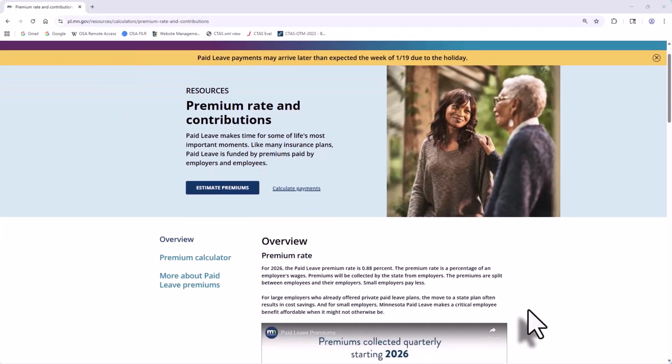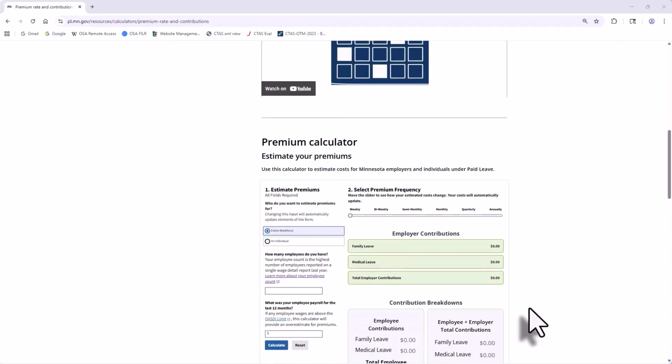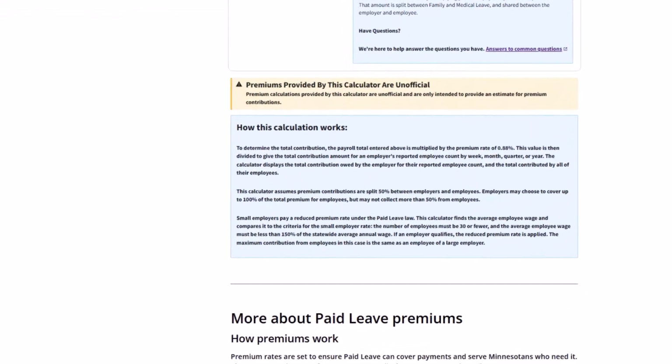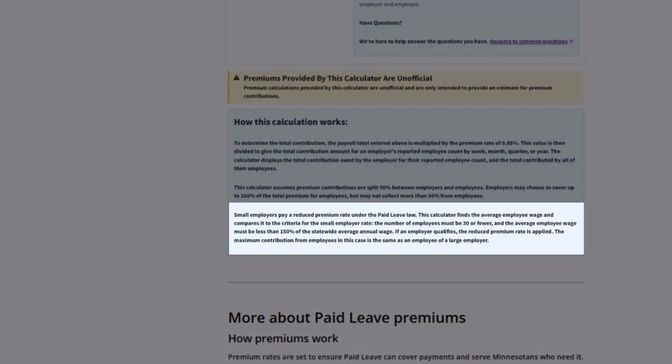If we scroll to the bottom of this page and look at how this calculation works, small employers pay a reduced premium rate under the paid leave law. This calculator finds the average employee's wage and compares it to the criteria for the small employer rate. The number of employees must be 30 or fewer, and the average employee wage must be less than 150% of the statewide average annual wage. If an employer qualifies, the reduced premium rate is applied.